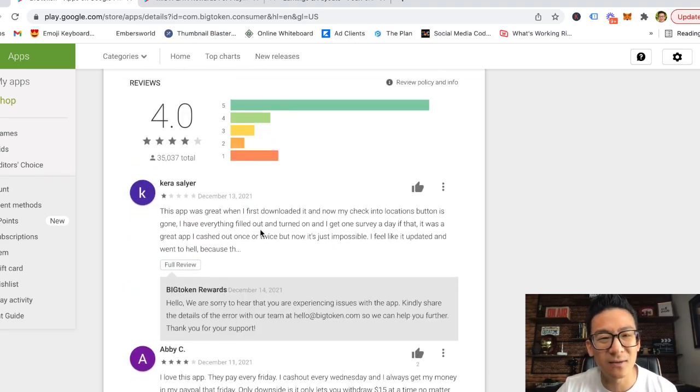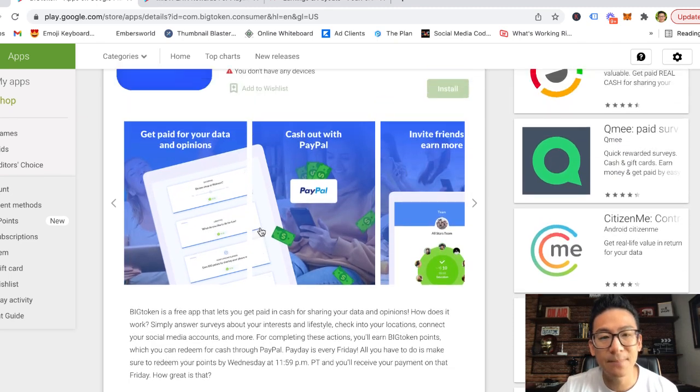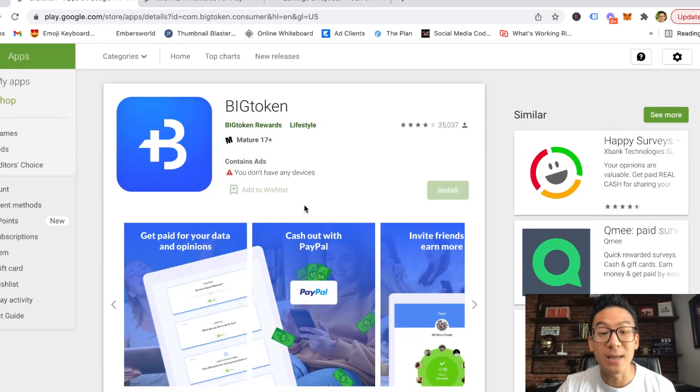And that's just generally kind of the thing with these kinds of apps, is that depending on where you are in the world and when you download it, sometimes people have a great experience and sometimes people don't have a great experience. It just depends because it's not super consistent, unfortunately. All right.